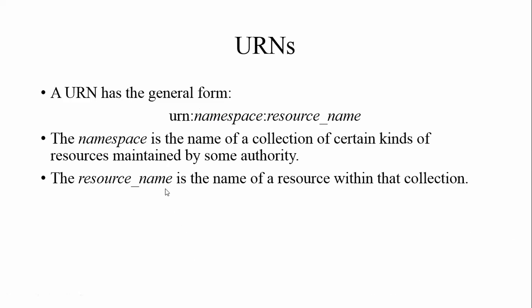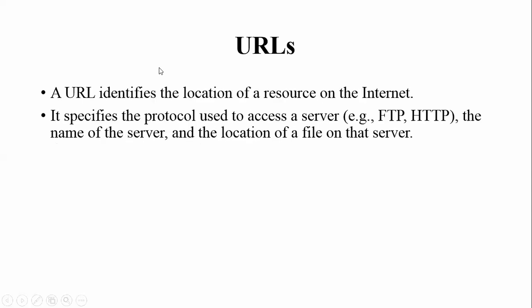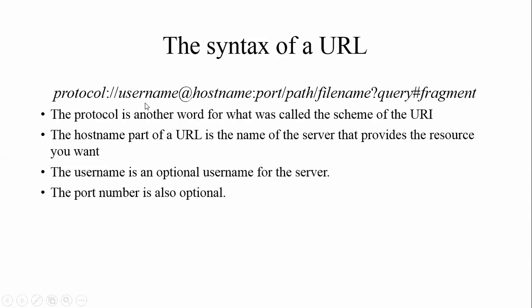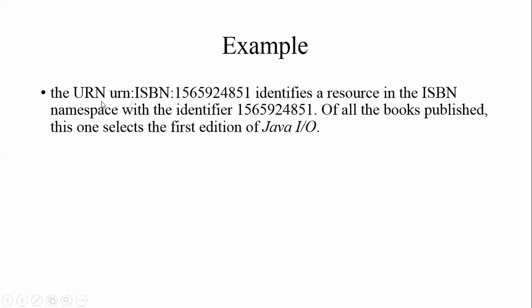Next, here is an example. For example, URN ISBN number identifies the resource, the book. You know that ISBN is a unique number. Of course, that is a number. We can directly search this number on the internet and easily identify it.